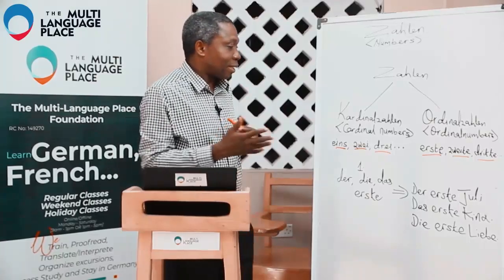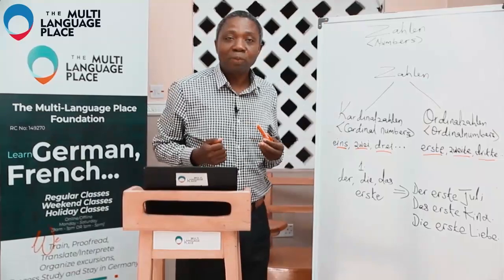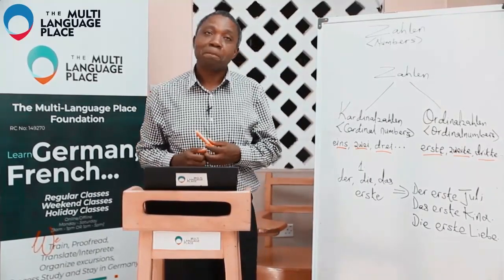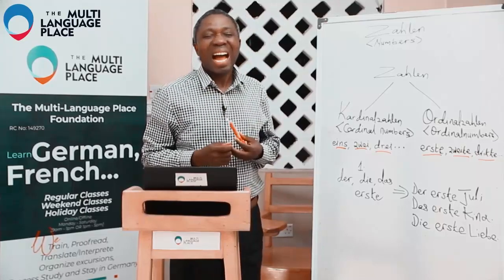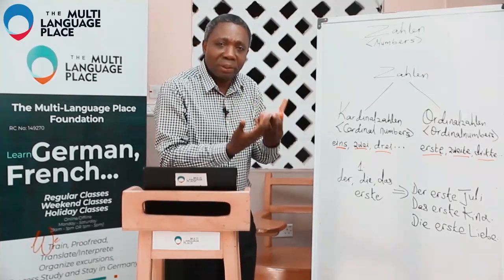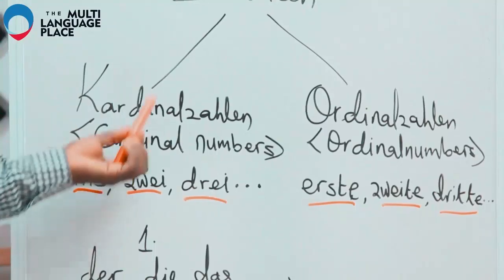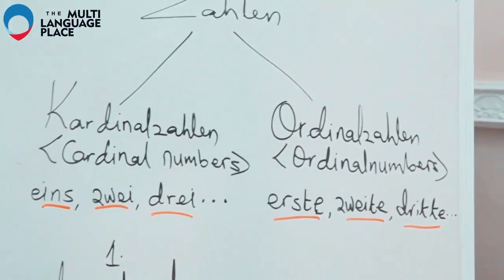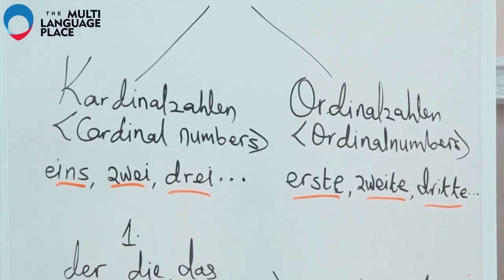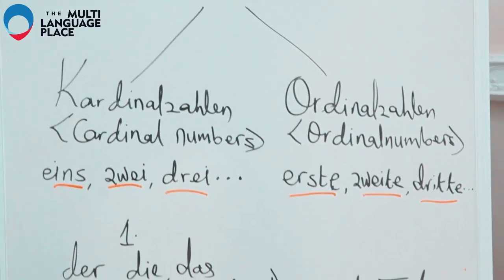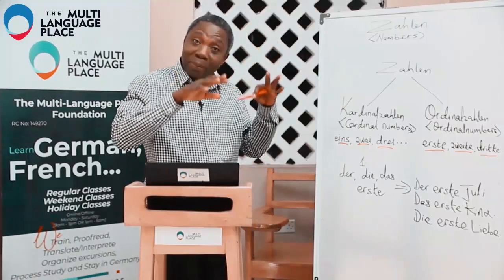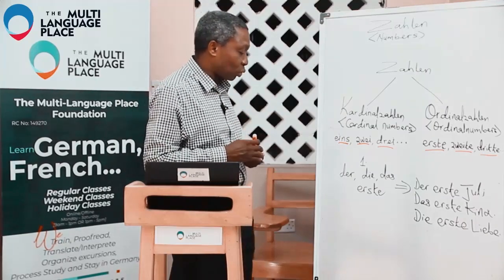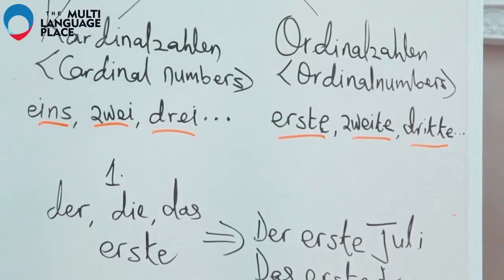So, these two different numbers are used differently. The goal of this topic today is to let us know what those numbers are. Once we have learned the cardinal numbers already, we want to learn the ordinal numbers so that we'll be able to say some things in German. And then, before I talk about the numbers themselves, I just want to give you a taste of what it looks like.